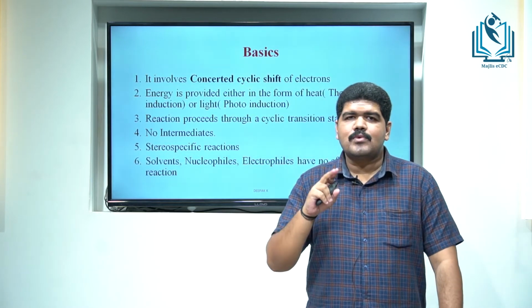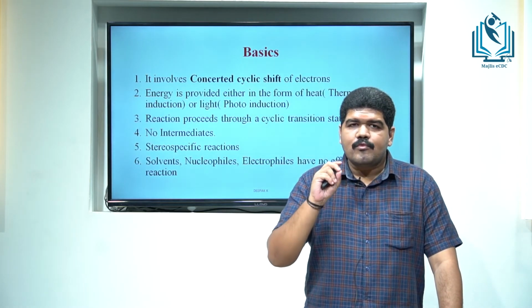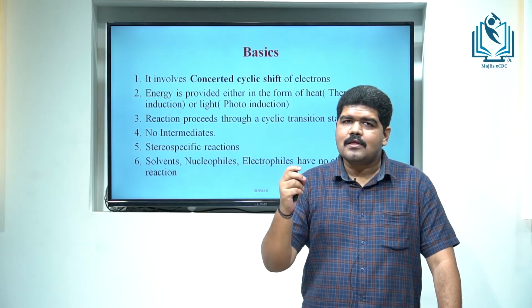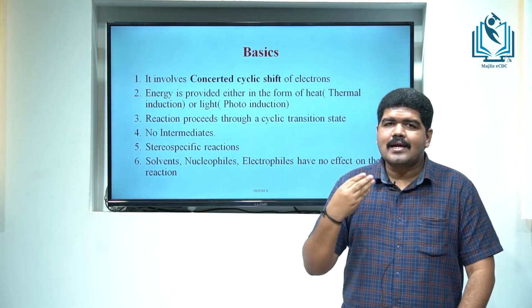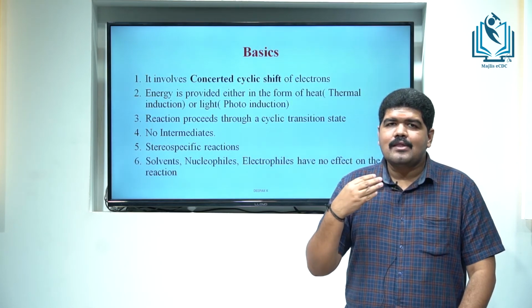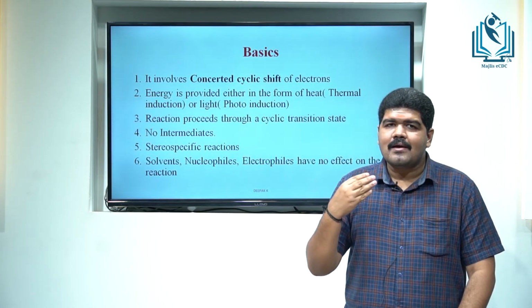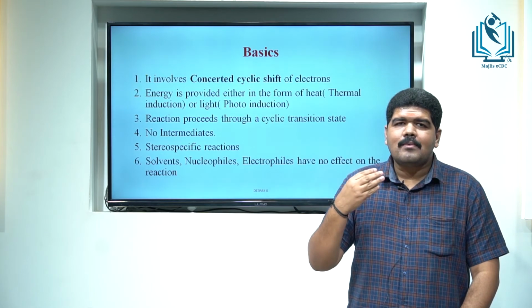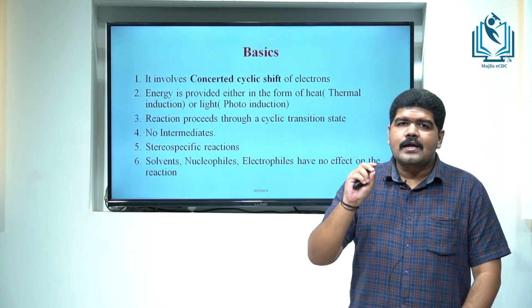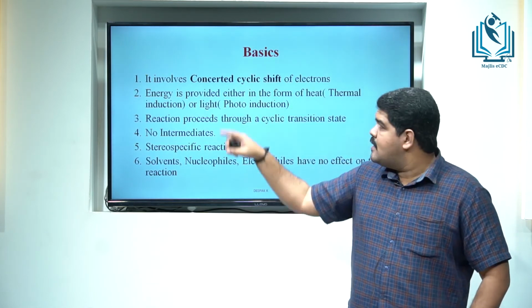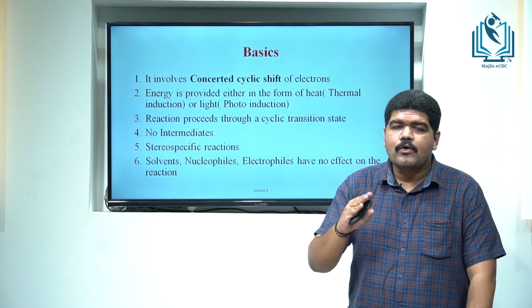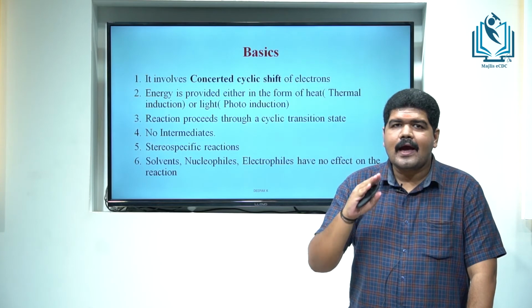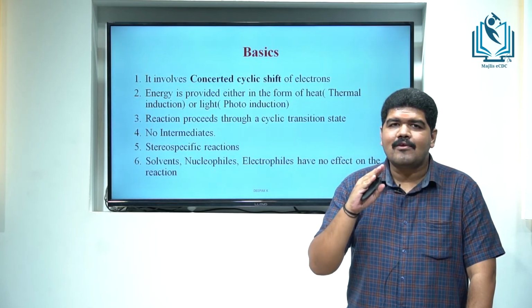So we have two options. Pi electrons are present in carbon, in the case of both sp2 and sp hybridized carbon. Which one are we considering here? Mainly we are considering sp2 hybridized carbon. So sp2 hybridized carbon means it is the double bonded carbons which are involved in the pericyclic reaction. So the molecule should be double bonded, and it should be conjugated as well.